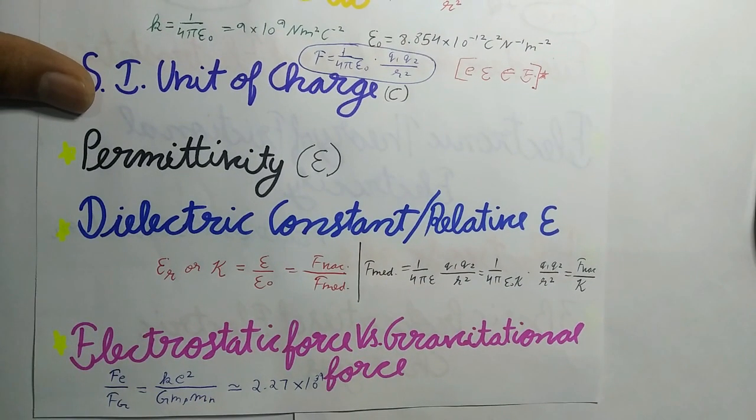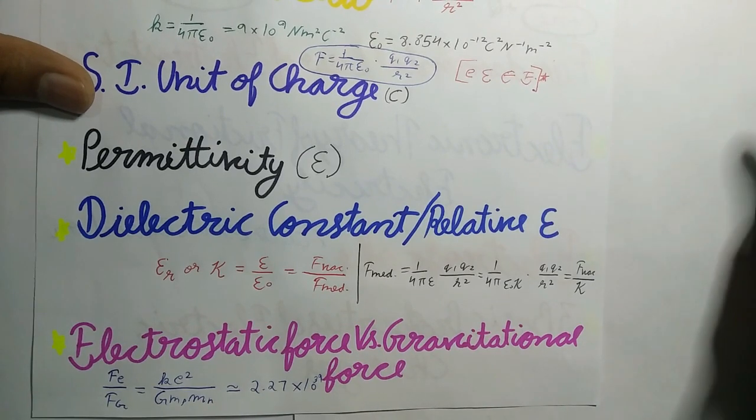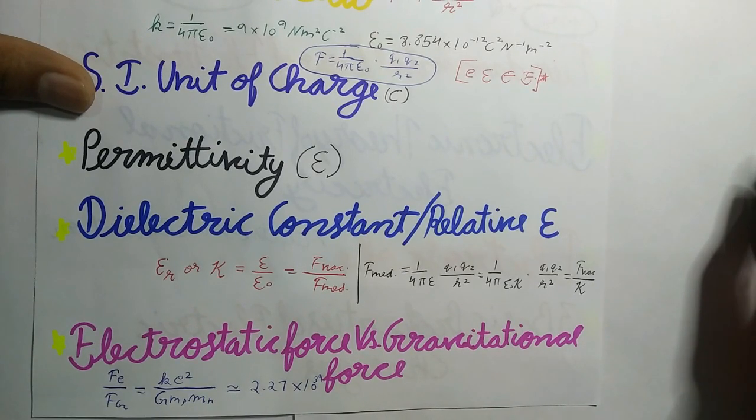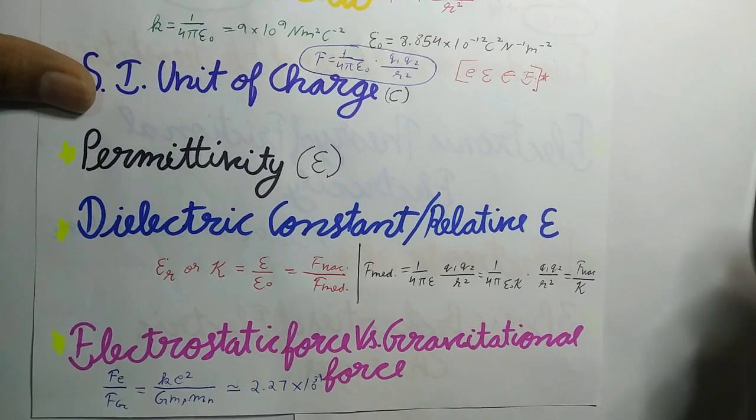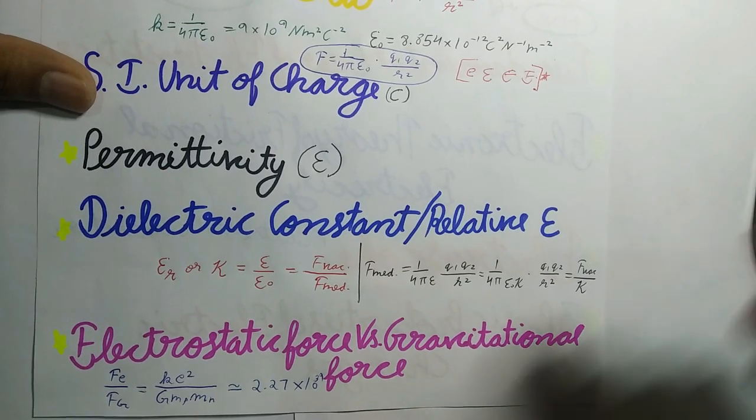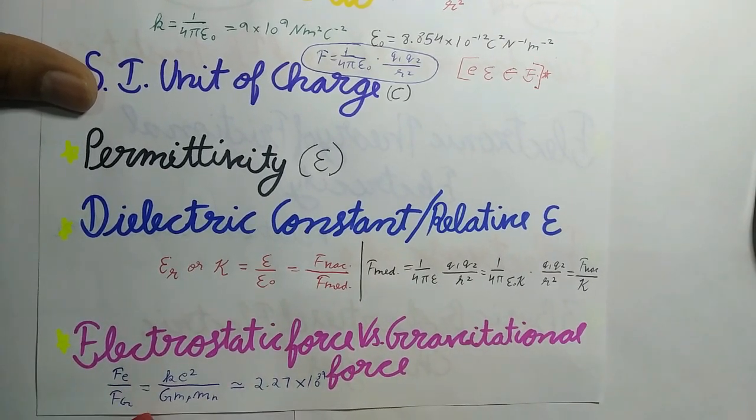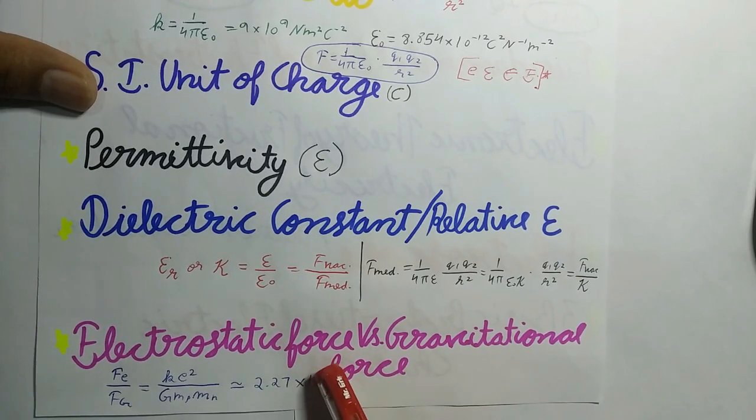Now next is electrostatic force versus gravitational force. Electrostatic forces are much stronger than gravitational forces. The ratio of electric force and gravitational force between a proton and an electron is given by Fe upon Fg equals K e square upon G m_p m_e, where these are the masses of the proton and the electron, and this is nearly equal to 2.27 into 10 to the power 39.